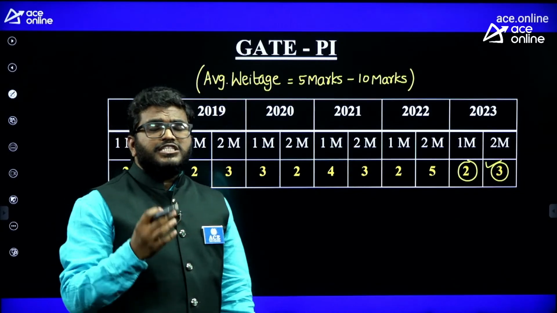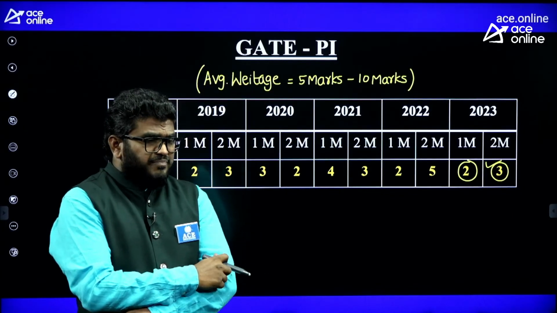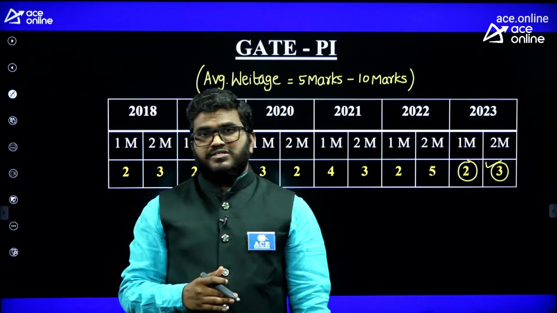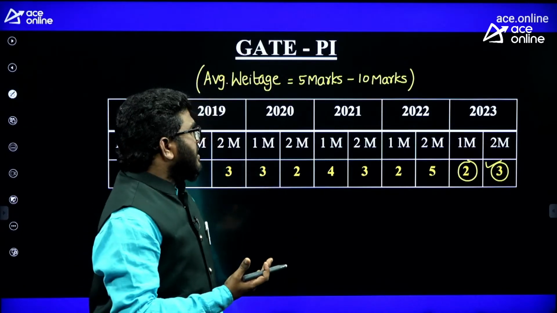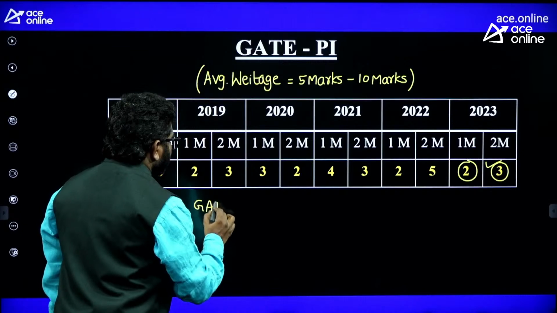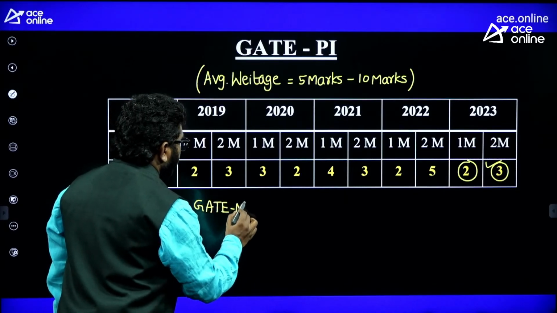In case of GATE mechanical, the minimum is 2 marks and the maximum you can take is 6 marks.